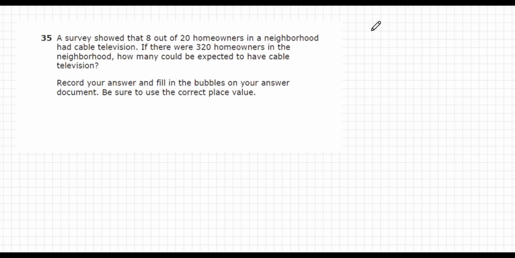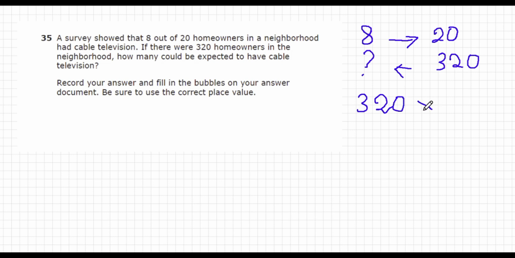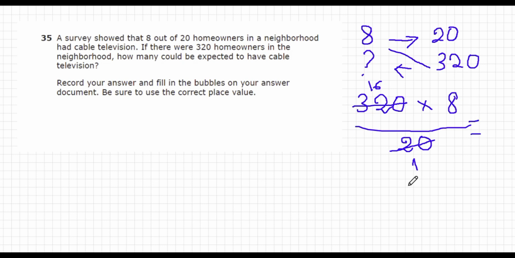Question number 35. A survey showed that 8 out of 20 homeowners in a neighborhood had cable television. If there were 320 homeowners in the neighborhood, how many could be expected to have cable television? Multiply across, then divide: 320 times 8 divided by 20, we get the answer as 128.